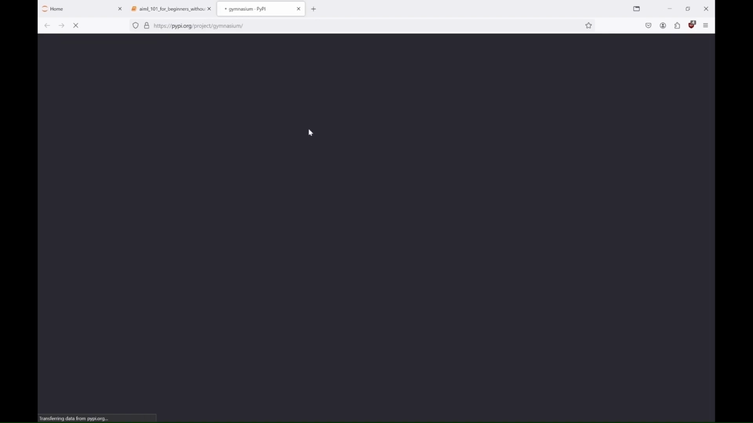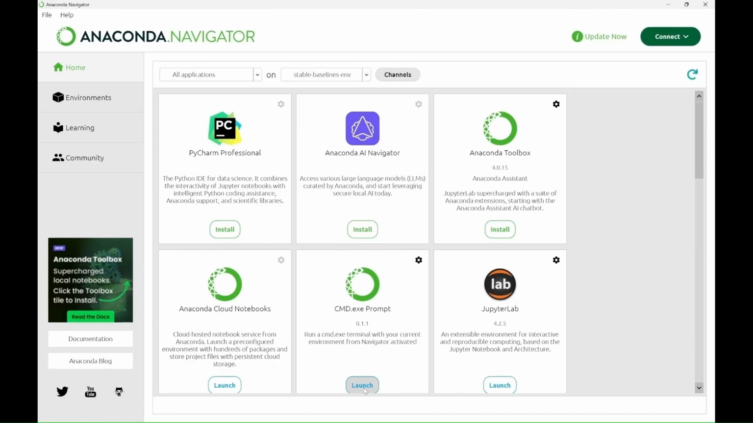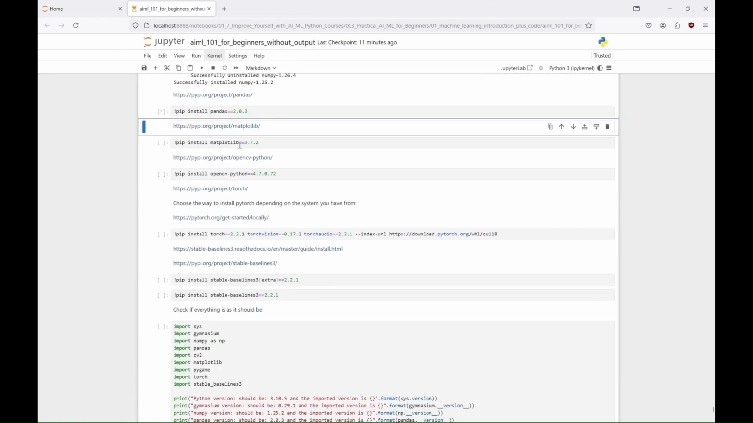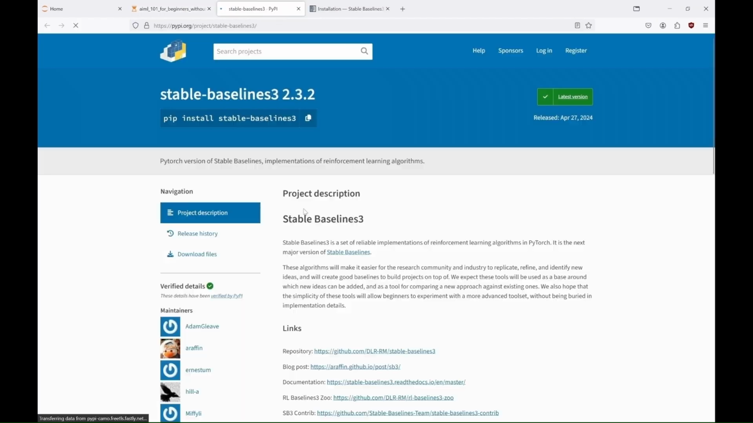We'll install Gymnasium with classic control games by using pip, but for Box2D we'll use Conda. For Atari games we'll need to install something called Accept ROM License. The other libraries we'll install like before. You can find all the info about it in the tutorial at my site.